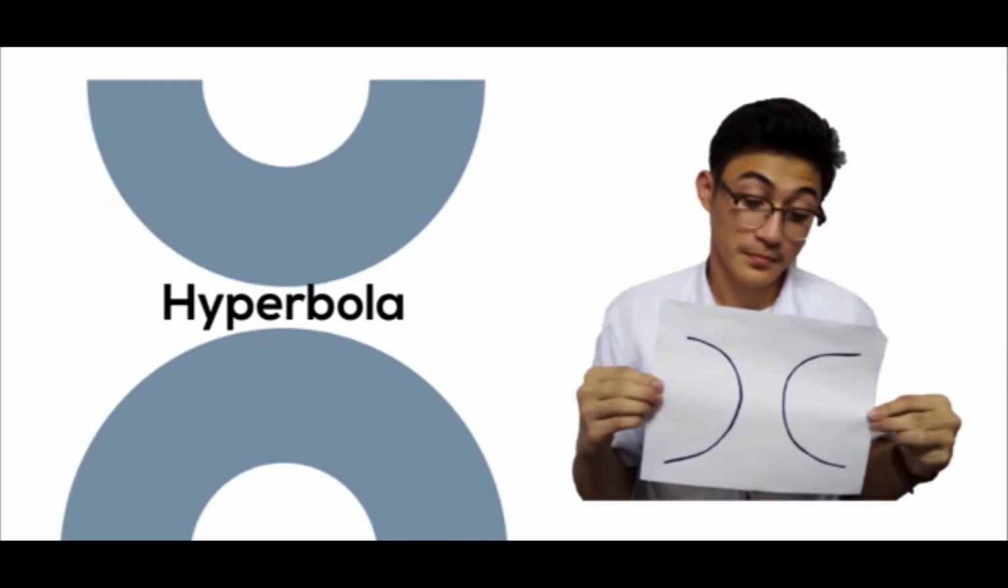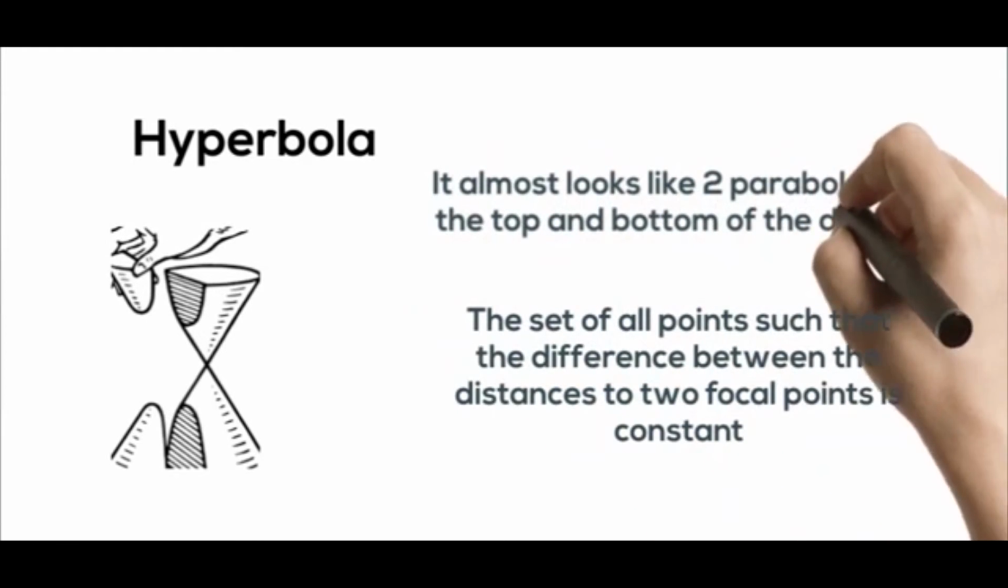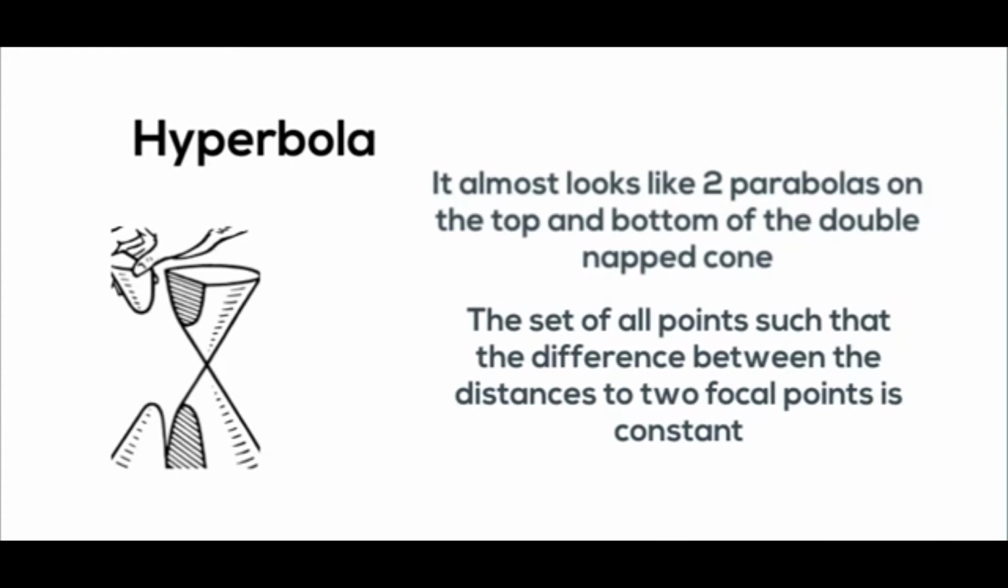The last but not the least, you may not have seen this before. It's the hyperbola. It almost looks like two parabolas at the top and bottom of the double napped cone, but not quite, because the curves look a little less U-shaped and a little more open. It is formed by the intersection of a right circular double cone with a plane at an angle greater than the slope of the cone, for example perpendicular to the base of the cone.